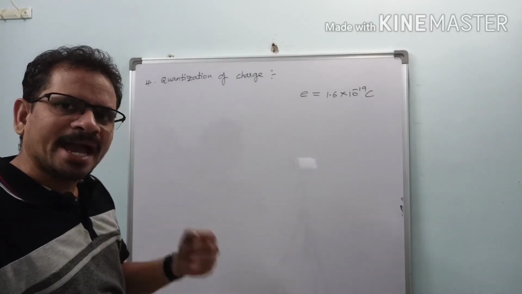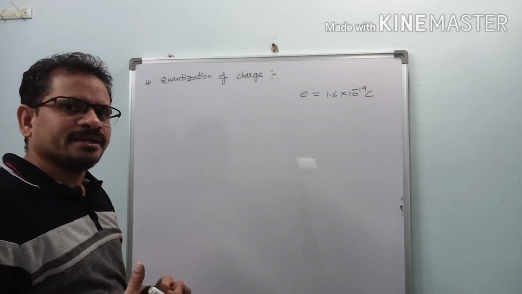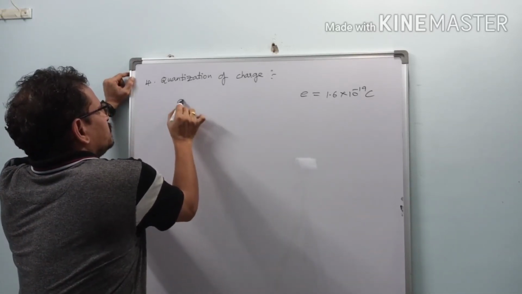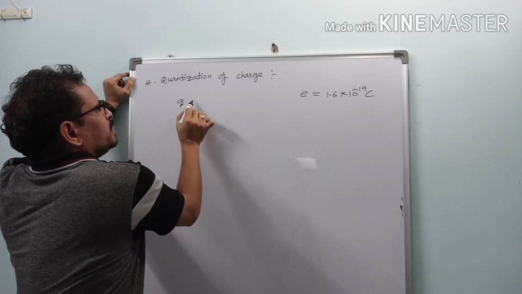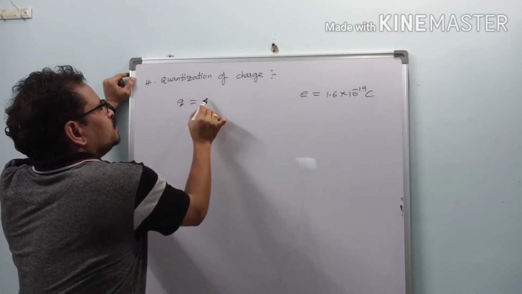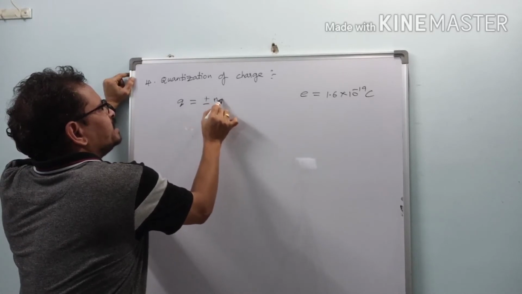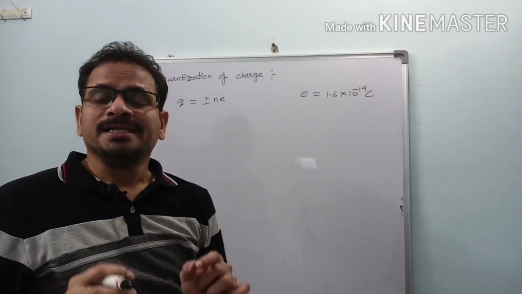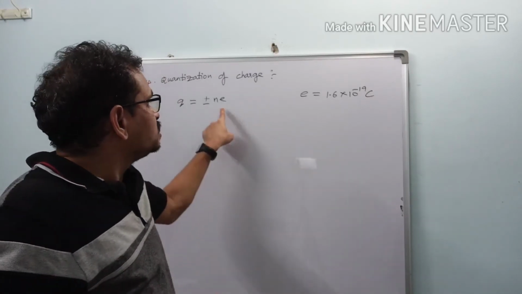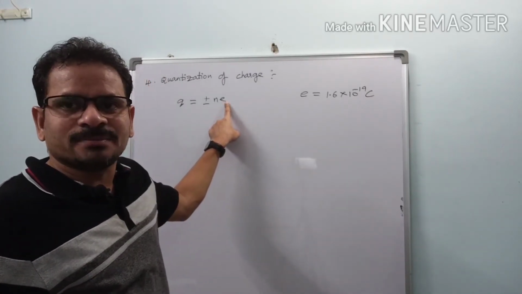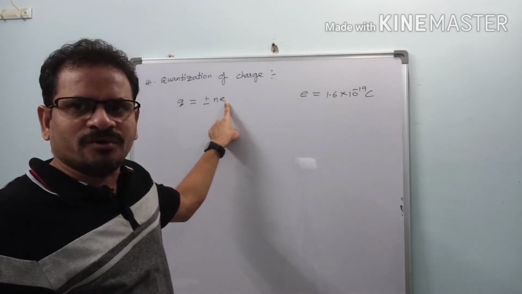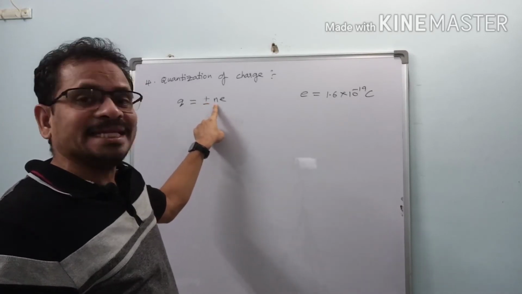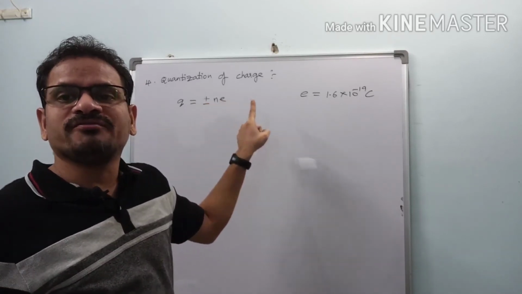So what is the magnitude of charge a body can acquire? How is the magnitude of charge acquired? Let us check here. If q is the charge on a body, it is always equal to plus or minus Ne. So the charge on a body is an integral multiple of the charge of an electron, because the charge of an electron is the fundamental one. So the charge acquired by any body is an integral multiple of the charge of an electron.